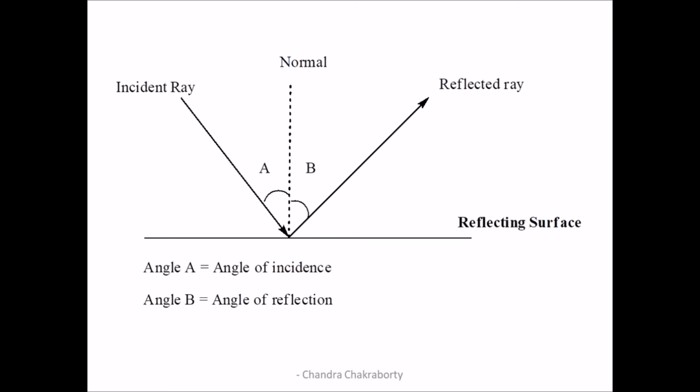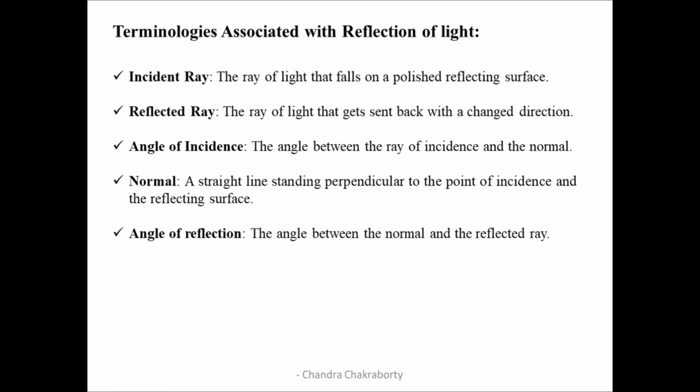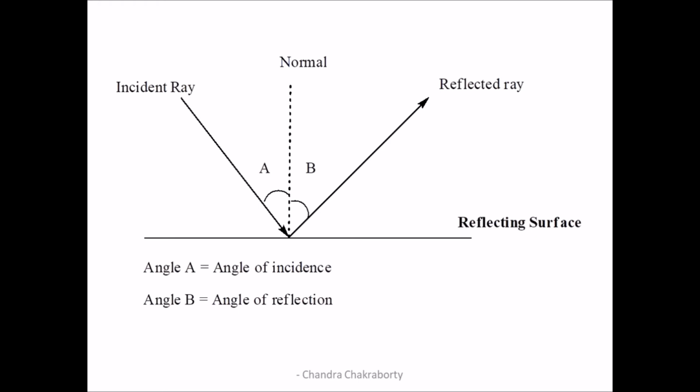Now let's get back to these terminologies. First, what is incident ray? The ray of light that falls on a polished reflecting surface is called the incident ray. In this picture, you can see that there is an incident ray that is striking the reflecting surface.